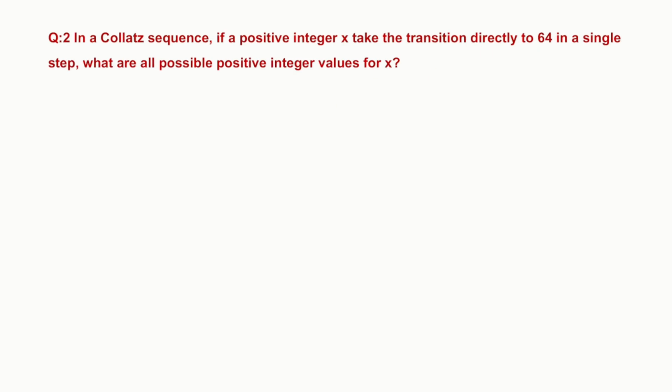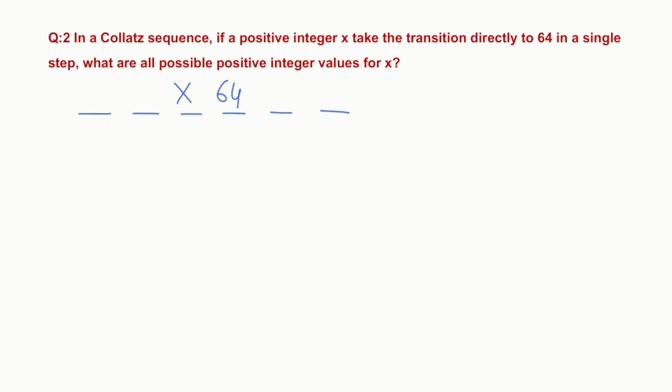So our next example is: in a Collatz sequence, if a positive integer x transitions directly to 64 in a single step, what are all possible positive integer values for x? So here we have the Collatz sequence. Let's say there are a few values and we have got x. After x, we have got 64.